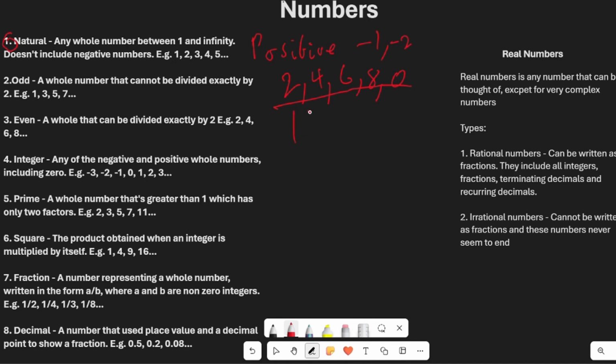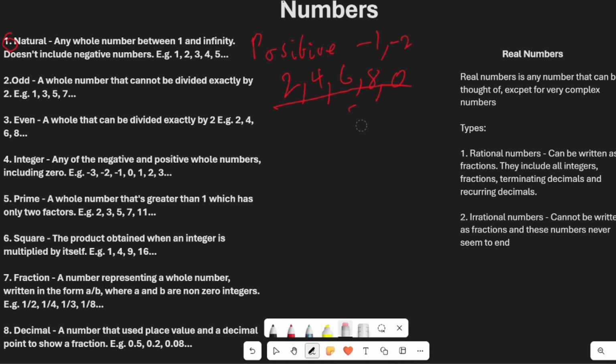So let's say you have 11, 15, 17, 19. All of these will be counted as odd numbers because they cannot be divided by 2 and will not give a remainder. Basically, that's what they mean by cannot be divided exactly: when the number is divided, it will not have a remainder. After that, we go on to even numbers.